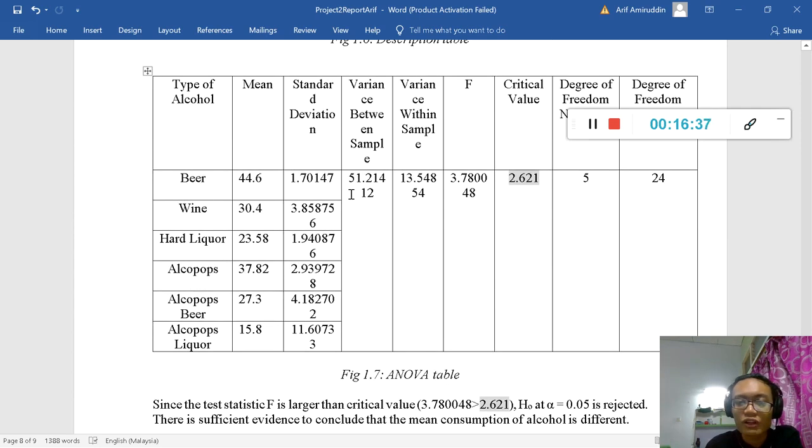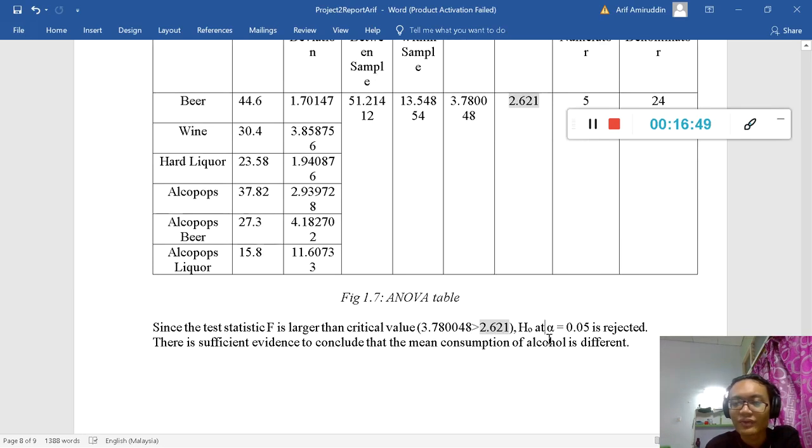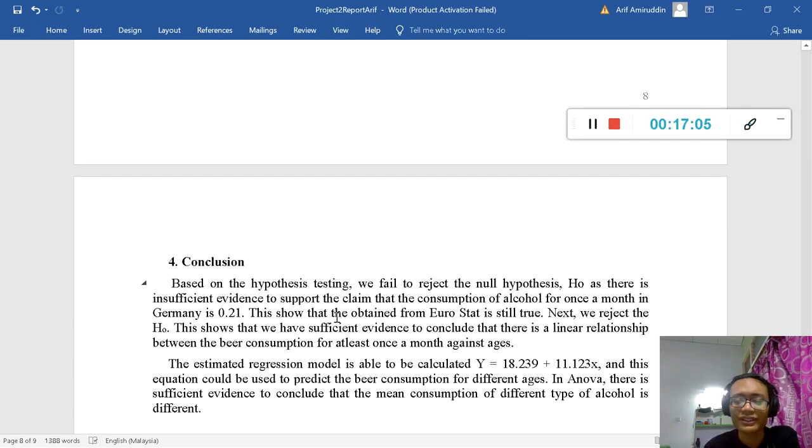Based on the values calculated, we found that the test statistic 3.78048 is larger than the critical value, which is 2.621. Thus we reject the H0. So we can conclude that each mean consumption of alcohol is different. It is a logical answer, because different people prefer different types of alcohol, you could say.